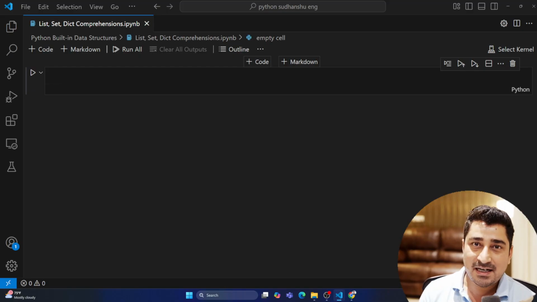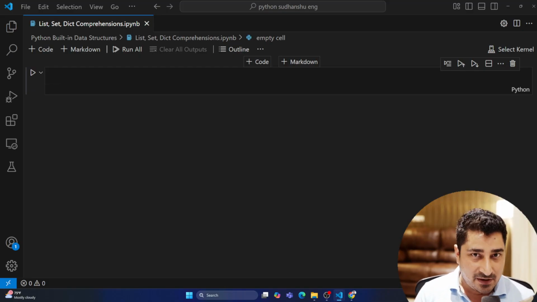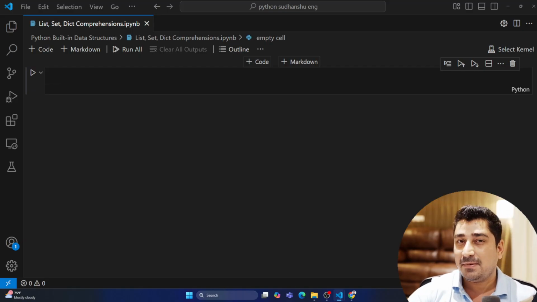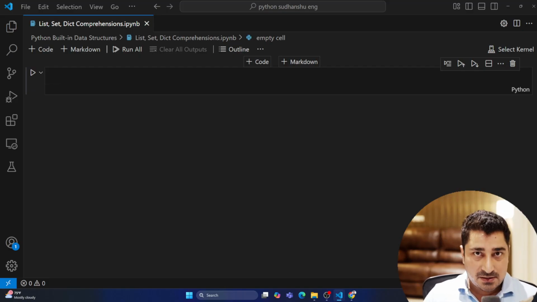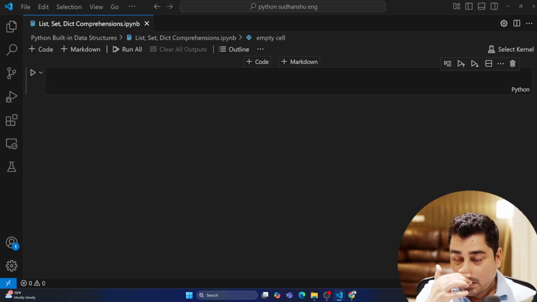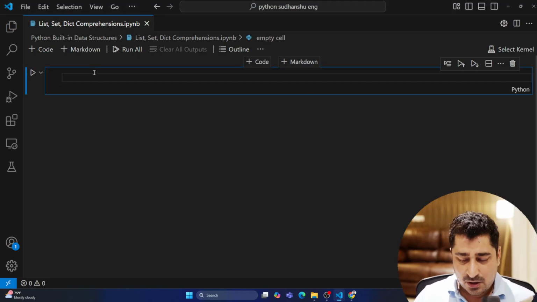It's not mandatory that you should always try to write this kind of comprehension, which I'm going to teach you. It's completely okay to do it just by writing a couple of lines of a for loop. For example, let's talk about one example, then I'm going to explain what comprehension is.